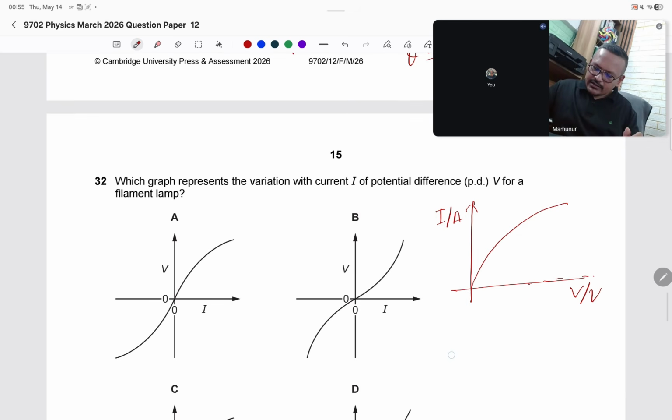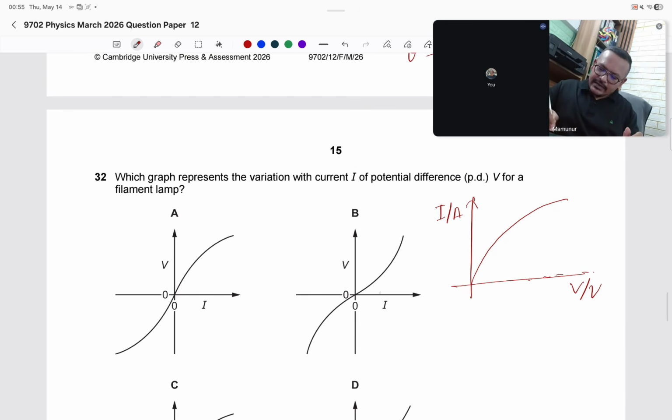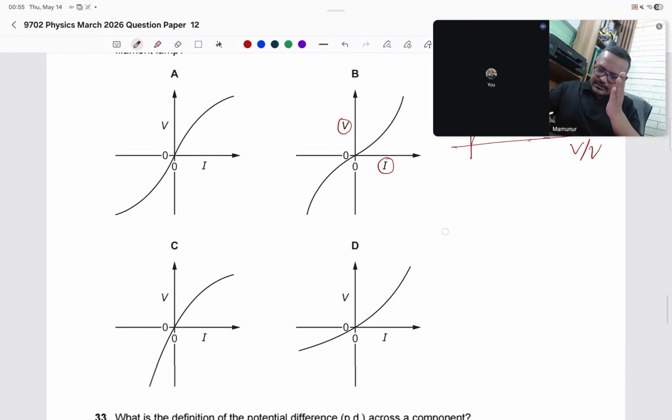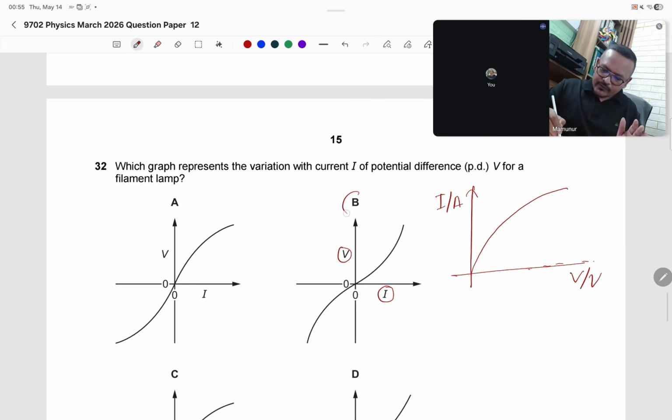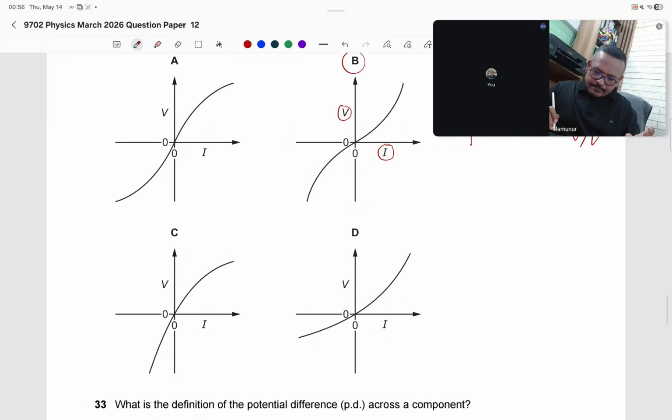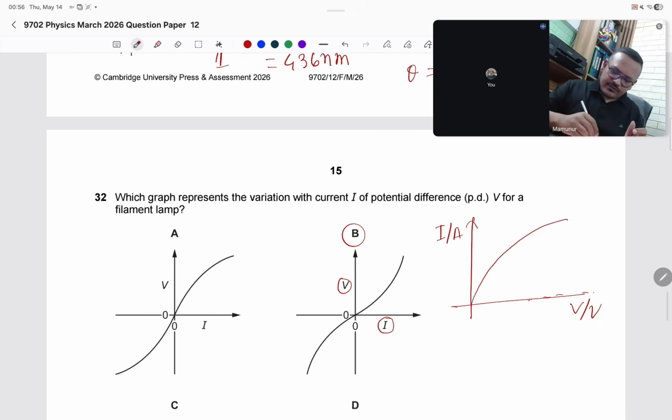Here, if you consider current on the x-axis, voltage will be on the y-axis, so the graph will be on the opposite side. Opposite side is B. The filament lamp is a conductor, so on both the plus side and the minus side, the characteristics will be the same. But D, I think, is a semiconductor or something like that. It's not an appropriate answer. So 32 is B.